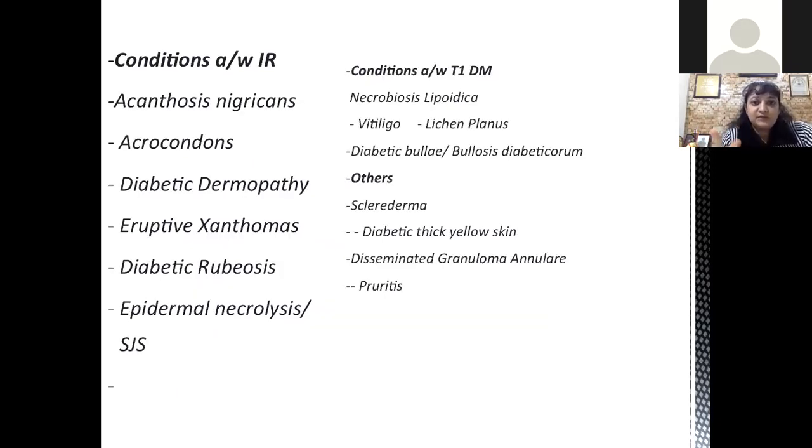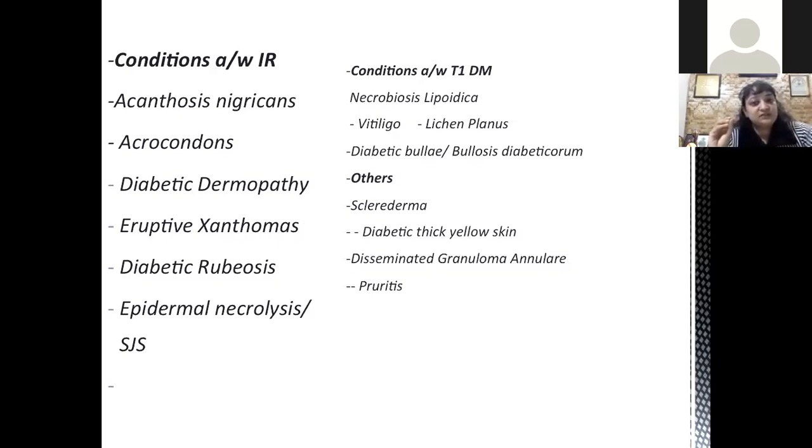It can also be classified as conditions which are associated with insulin resistance. The most common is acanthosis nigricans. Then acrochordons, which are benign fibroma kind of lesions. The areas are similar to acanthosis nigricans, but these are pedunculated. Then diabetic dermopathy, eruptive xanthomas, diabetic rubeosis, toxic epidermal necrolysis, or Stevens-Johnson syndrome.